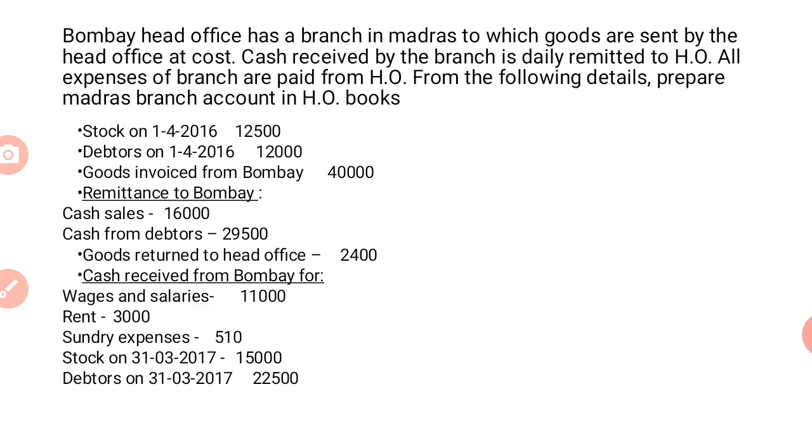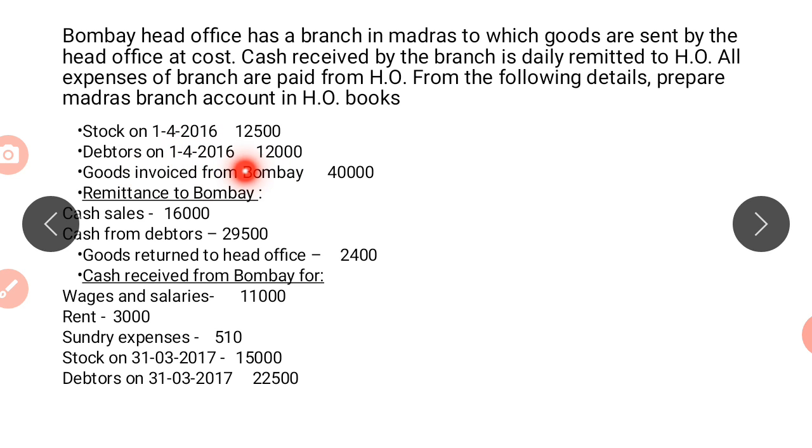So if we see the details, stock on 1/4/2016 we have 12,500. It is an opening stock because it is 1/4/2016. Next, debtors on 1/1/2016, 12,000. So it is opening debtors, the opening balance of the debtors.